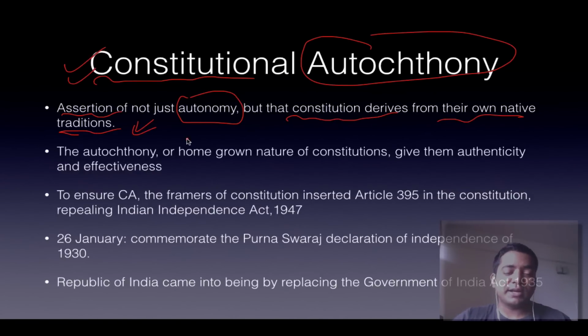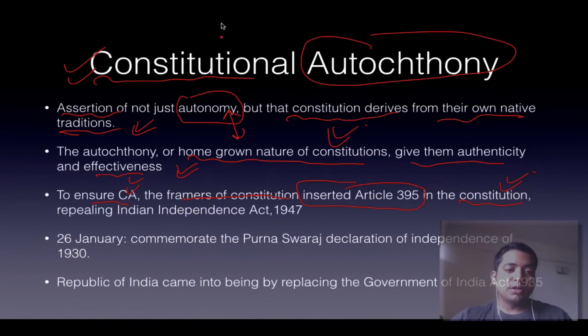That is, the people of India are the source of the constitution. It's a homegrown nature of the constitution. So it is autonomous, as well as homegrown, emanating from the people of India itself. That is, Indians have given themselves the constitution. It has not been enforced upon us by a foreign nation. So it gives this authenticity and effectiveness. To ensure this, the Constituent Assembly, the framers of the constitution, went on to insert Article 395 in the constitution.